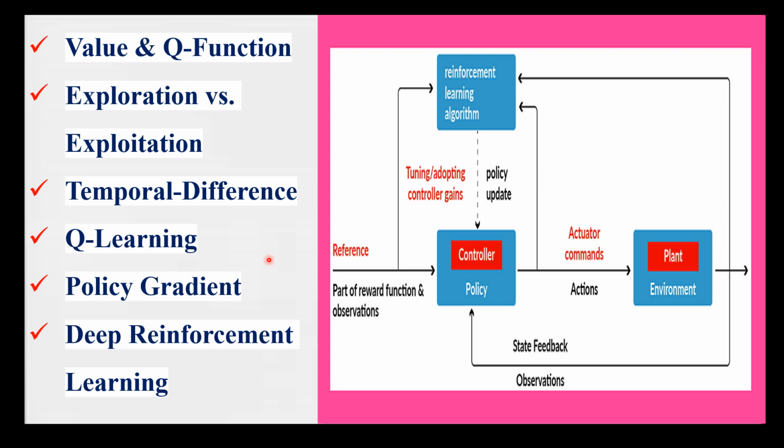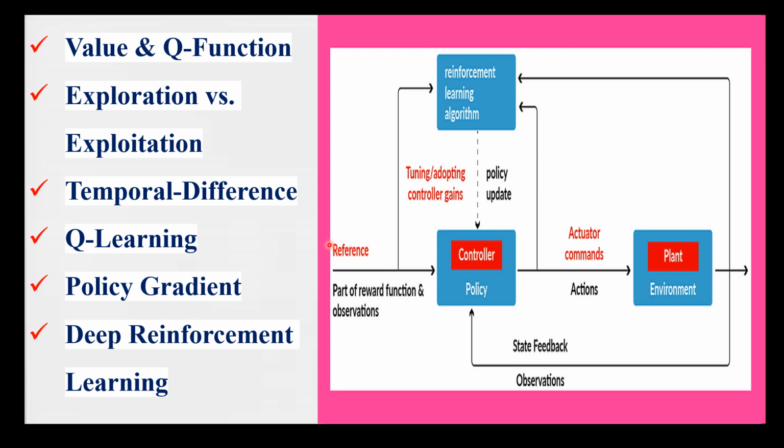Then comes policy gradient. Now policy gradient is a reinforcement learning algorithm that learns the optimal policy by directly optimizing a policy function. Policy gradient algorithms update the policy based on the gradient of the expected cumulative reward. In the fashion example, policy gradient would involve learning the optimal styling policy by directly optimizing the client satisfaction function based on the client's feedback and the gradient of the expected satisfaction.